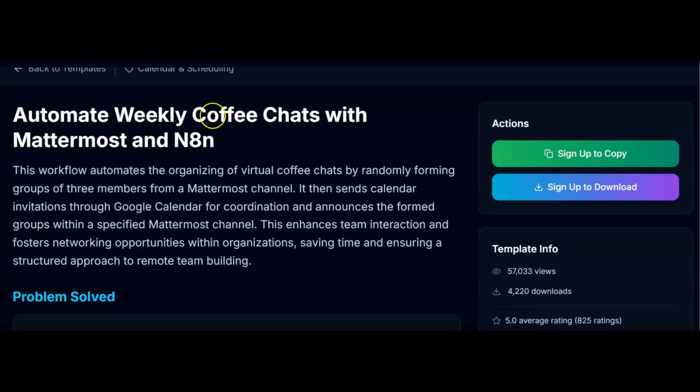So this is weekly coffee chats with Mattermost and n8n. What this workflow does is it organizes virtual coffee chats by randomly forming groups of 3 members from a Mattermost channel. So Mattermost is a platform that helps with remote teams who are working together on the same project.